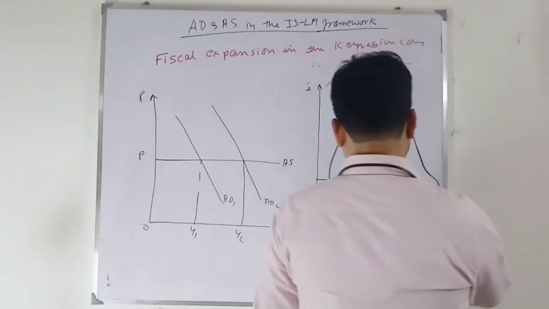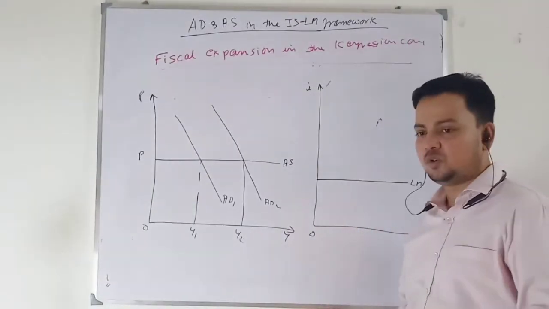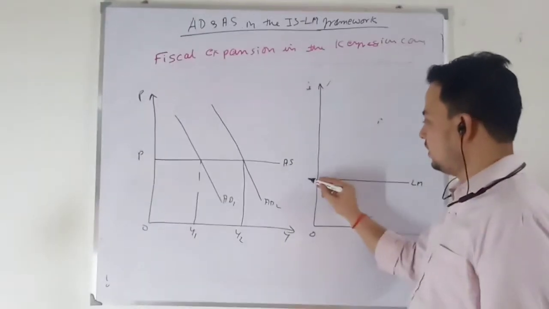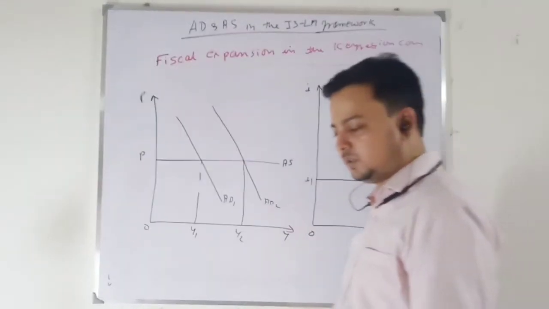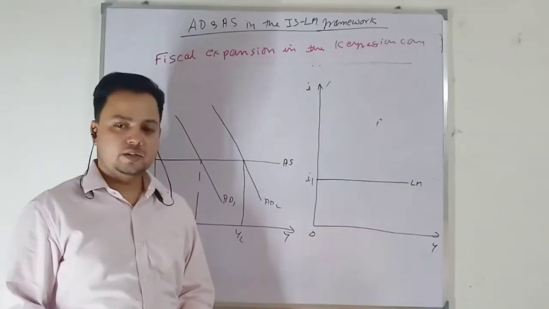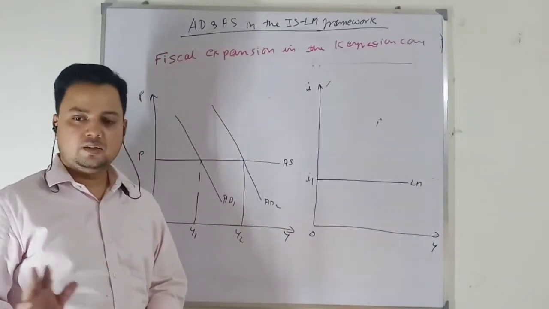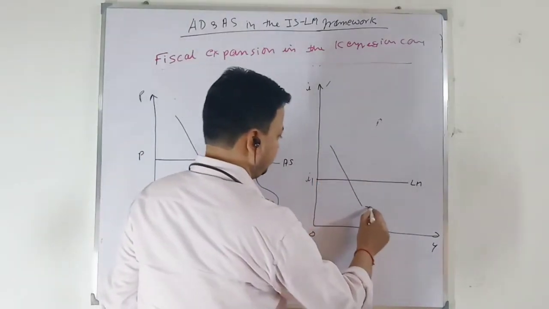Now look at the IS-LM framework. In the IS-LM framework, if you remember, we have a case of no crowding out, because the rate of interest is not changing. When there is an increase in government expenditure and no change in rate of interest, then we have a case of no crowding out. This is my IS curve.